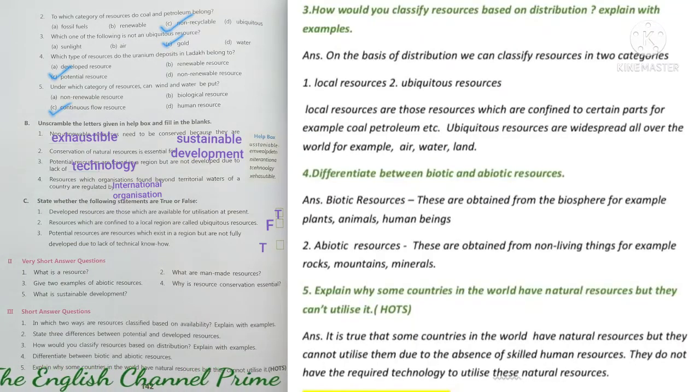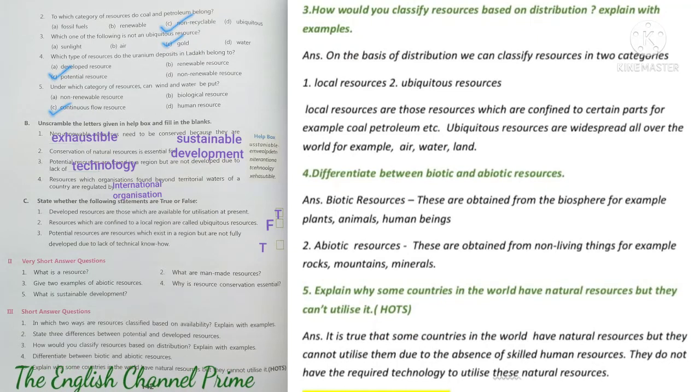Third question, how do you classify resources based on distribution? Explain with examples. Answer, on the basis of distribution, we can classify the resources in two categories. One is local resources and second is ubiquitous resources. Local resources are those resources which are confined to certain parts of the country, for example, coal, petroleum, etc. Ubiquitous resources are widespread or omnipresent or can be found all over the world, for example,